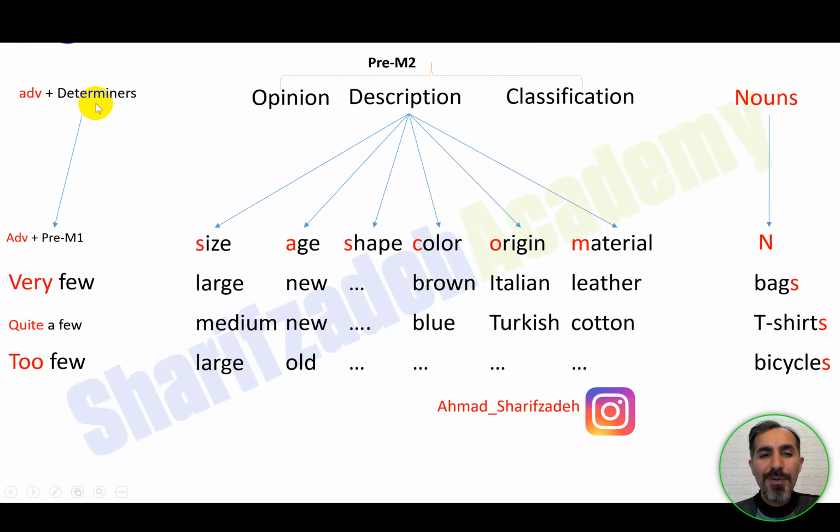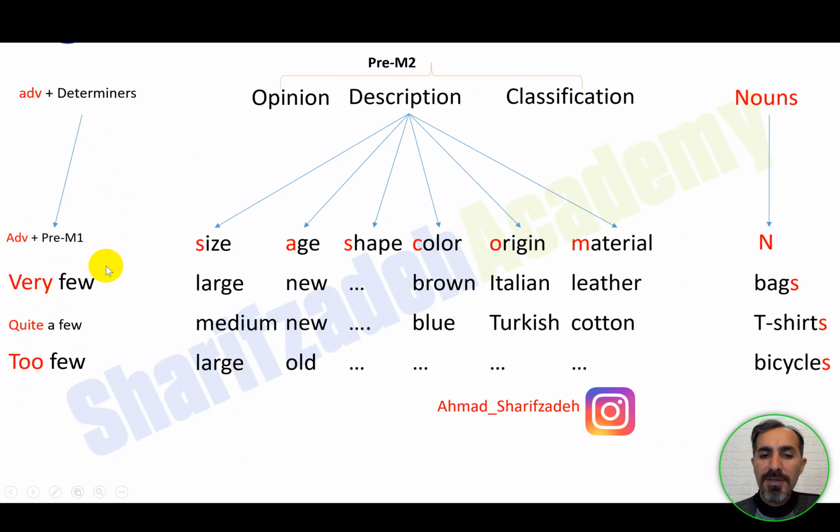And also we know that we can have adverbs to modify determiners. For example, we can say very few, or too few, or quite a few, or too little, am I right? Or very little, depending on whether that quantifier is a countable one or non-count one.